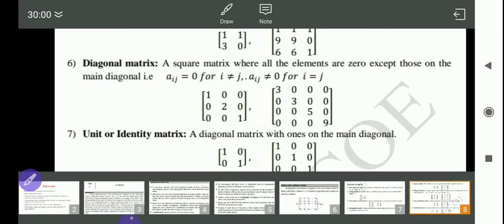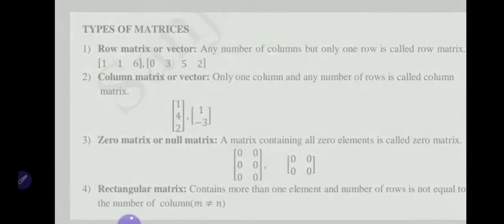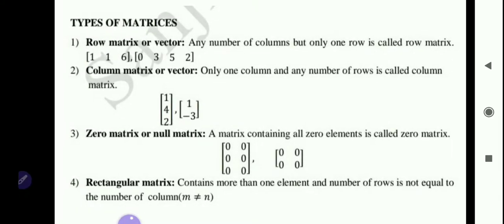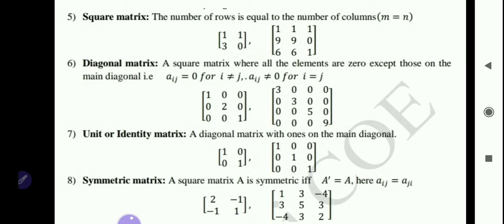So what are the diagonal elements? In the previous slides we defined the matrix. Here this a11, this a22, this a33, up to and so on amn, these elements are called diagonal elements and the remaining elements are non-diagonal elements. Okay, so in a diagonal matrix all diagonal elements are non-zero and non-diagonal elements are 0. So such types of matrices are called diagonal matrices.